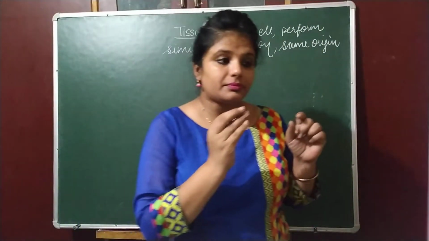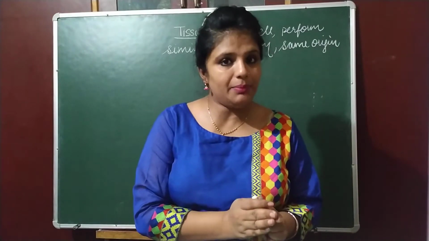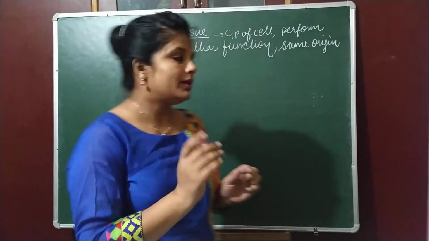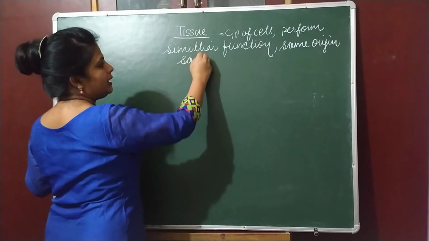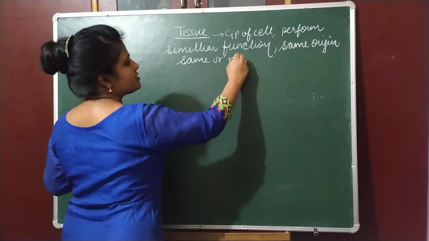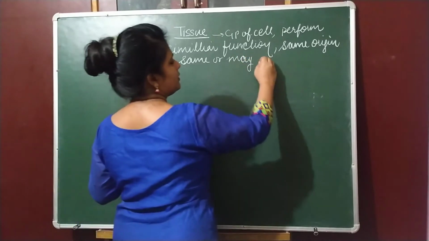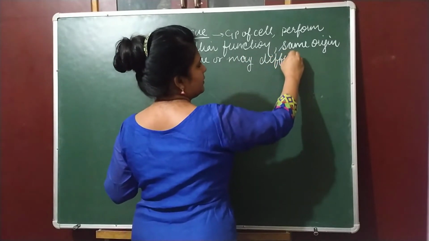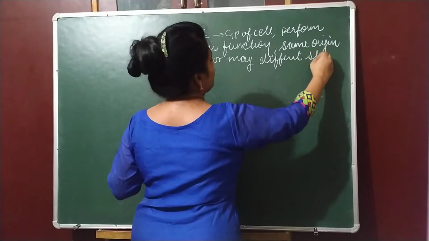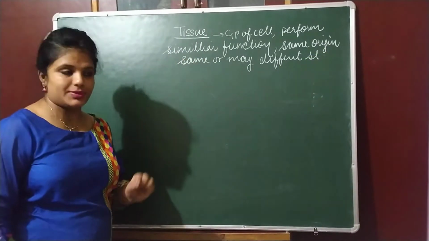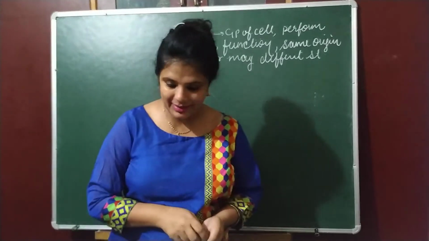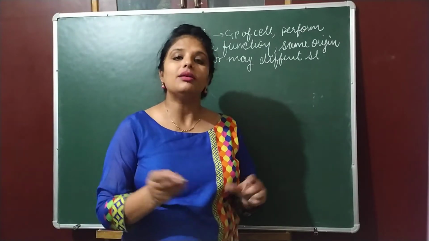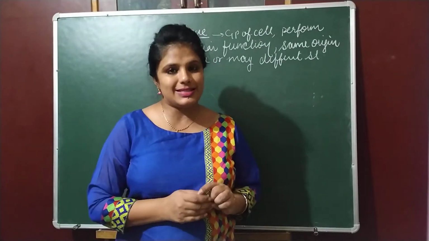Again, they could be of same type or they could be of different type, उनका जो structure है same or may be different structure. So what is tissue? Tissue is a group of cells performing similar function with the same origin and having the same or different kind of structure.